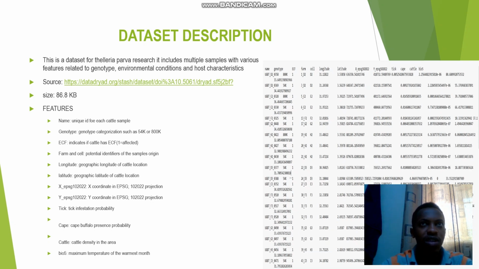The Cape buffalo is an animal that transmits these brown ticks, and once your farm is located near game parks or wildlife reserves, your farm is at high risk of being infected by viscous fever or being attacked by these brown ticks which spread viscous fever. The cattle shows the cattle density. The biofile shows the maximum temperature of the warmest month.